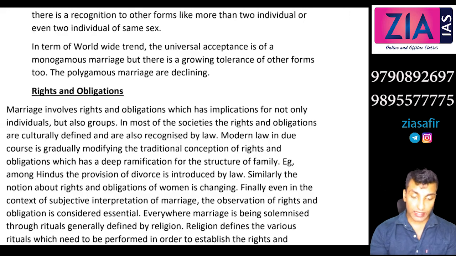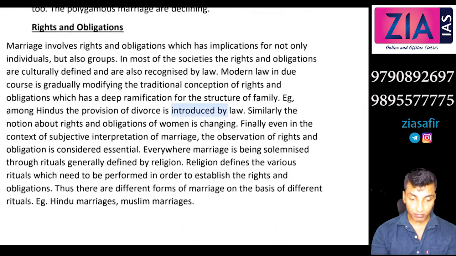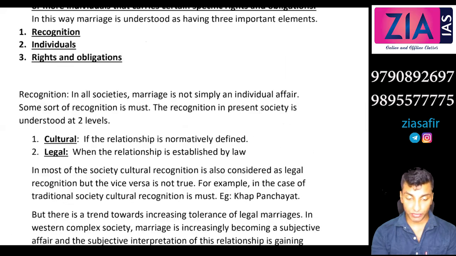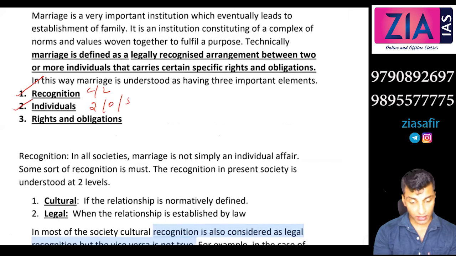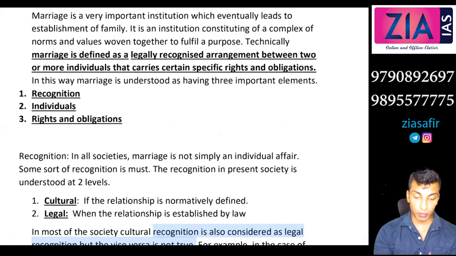Okay, now rights and obligations. Third point. We are explaining the definition only. We have done the recognition part, which could be cultural or legal. Individuals, we have said, could be two individuals of opposite sex or same sex, or it can be three individuals also. Now rights and obligations.